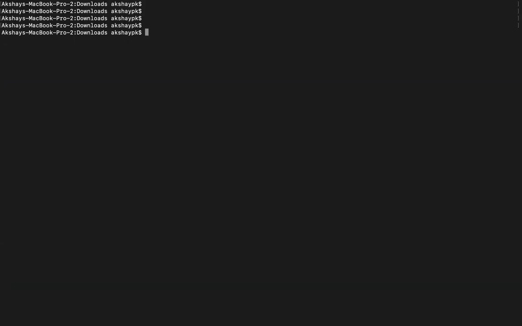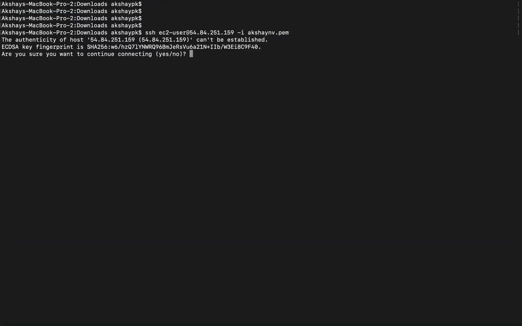Okay, so I'm within the downloads directory where I do have that key pair. So I'm going to type ssh ec2-user@ the public IP, -i, my key pair name, which is called akshaynv.pem. Now let's hit enter and see if we are able to connect to this EC2 instance in the public subnet.